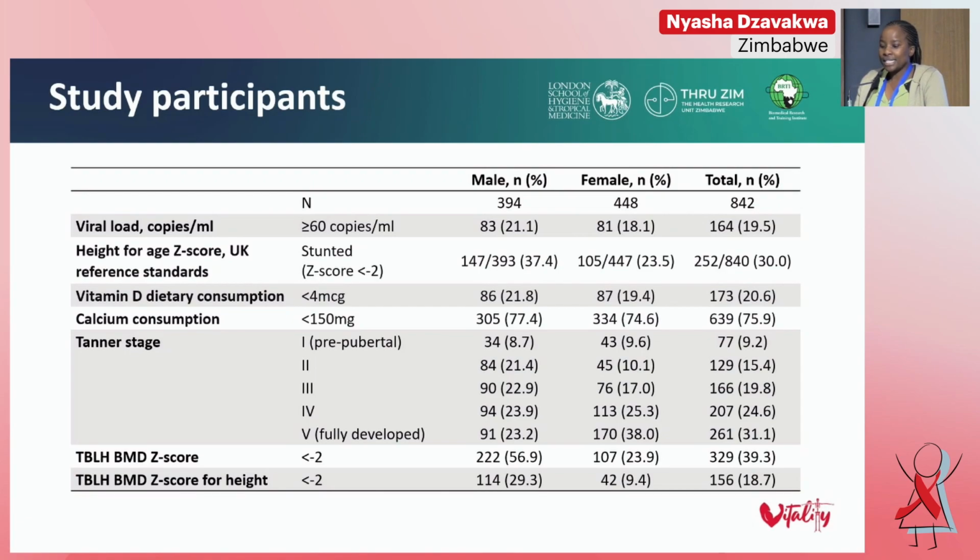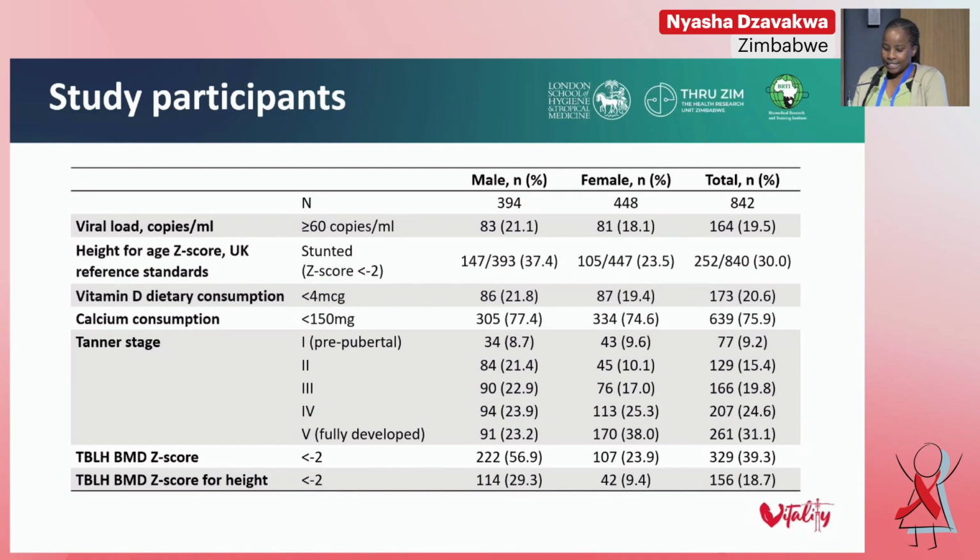20% of our study participants were virally non-suppressed, and 30% of our study participants were stunted. That is, they had a height for age Z-score of less than -2. And amongst those 30%, the majority of them were male participants.